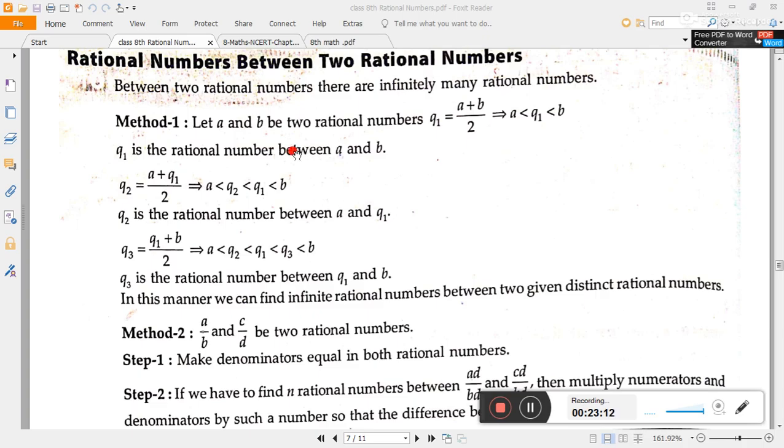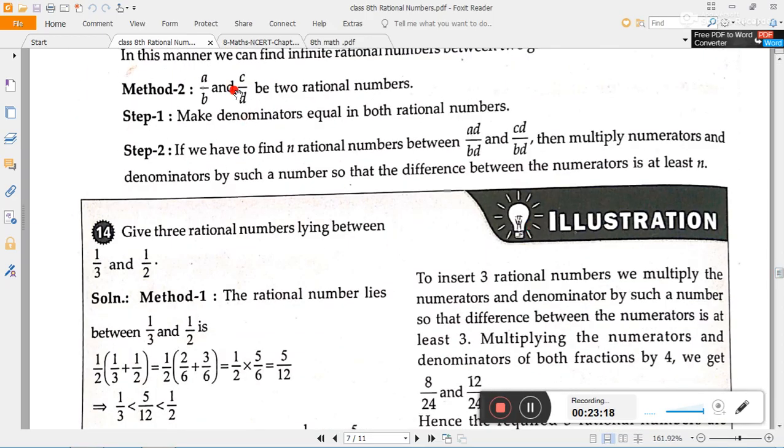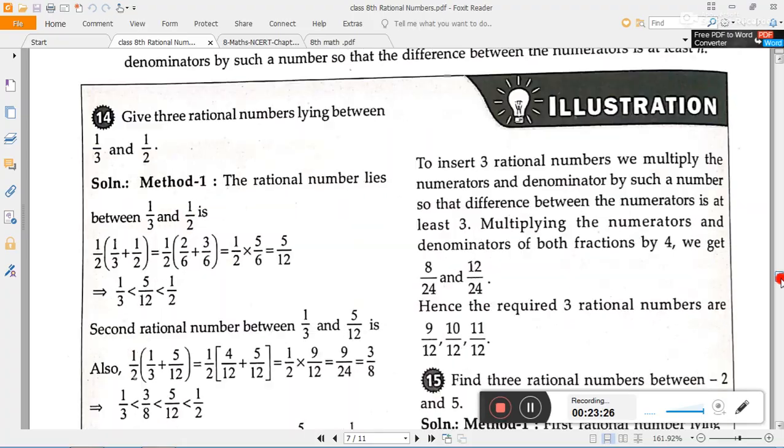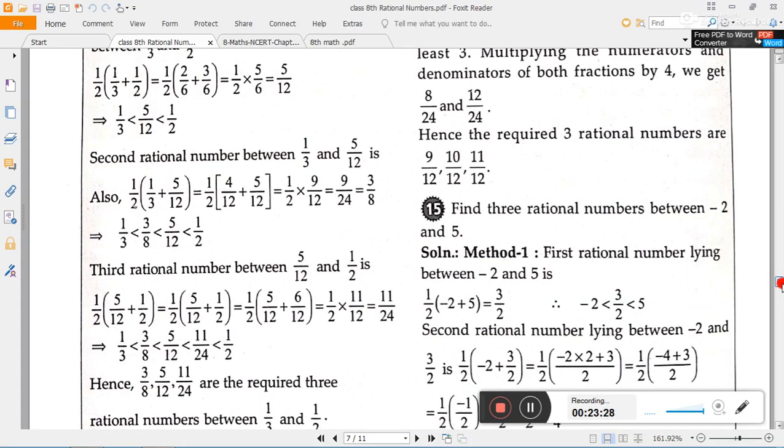But if we want to find many rational numbers, we can use the simpler method. So which is the second method? If you want to find many rational numbers, at that time we just have to make their denominators the same. You will see this.